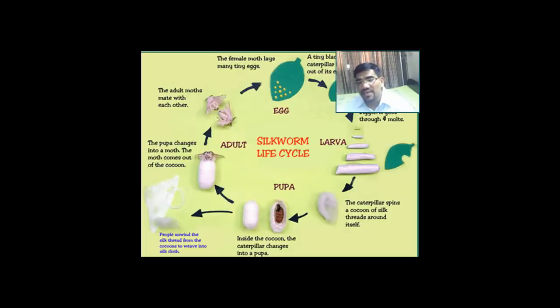First the eggs are laid by the adult moth. The eggs hatch out the larva. The larva starts growing and starts spinning a cocoon around it. A large number of the cocoons that grow up are taken for making thread, in which they are boiled in the water and the silk is taken out. The ones which do not die like this complete the cycle and lay eggs again. And this is how the silkworm's life cycle continues. With this we can move on to the next crop.